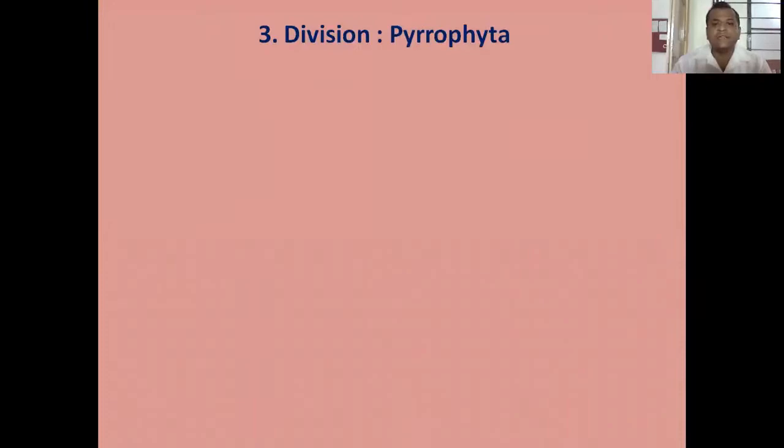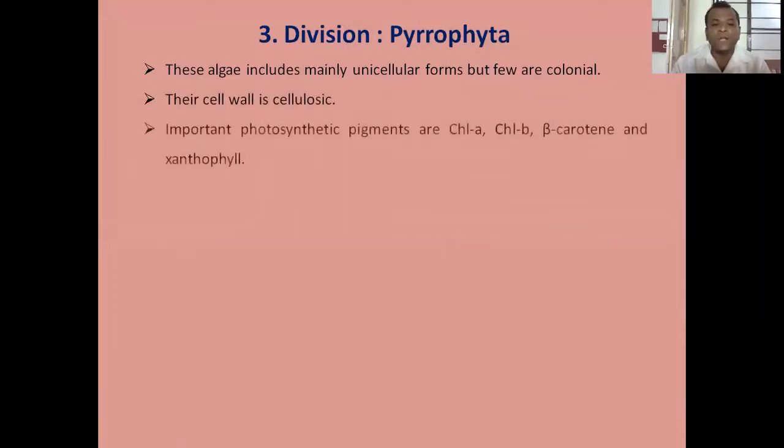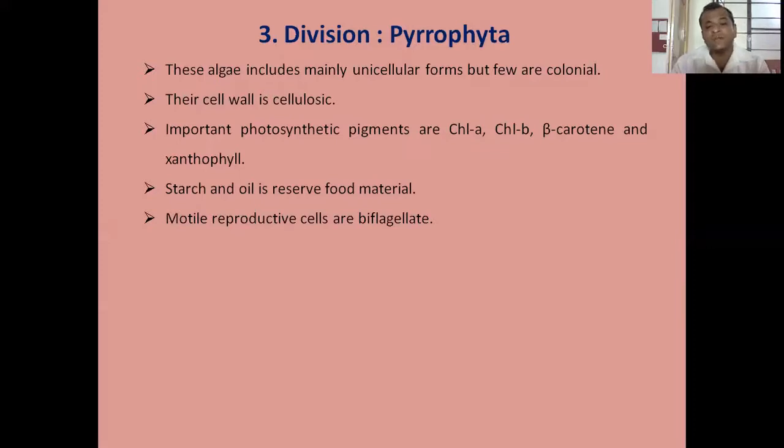Then third division is division Pyrrophyta. These algae include mainly unicellular forms, but some are colonial forms also. Their cell wall is cellulosic. The important photosynthetic pigments are chlorophyll A, chlorophyll B, beta carotene, and xanthophyll. The starch and oil is reserve food material. The motile reproductive cells are biflagellate. The flagella are dissimilar in form, position, as well as their motion. The sexual reproduction is very rare.